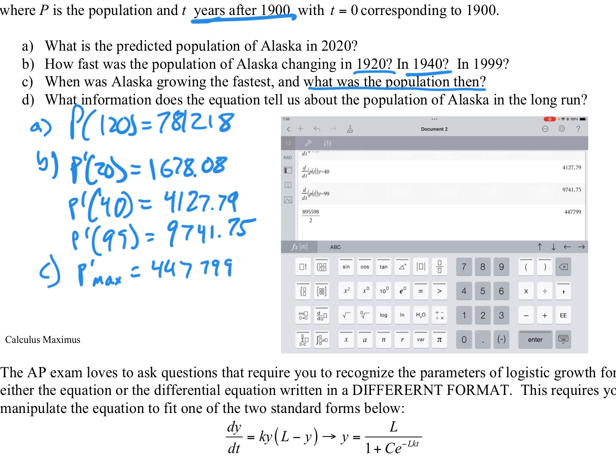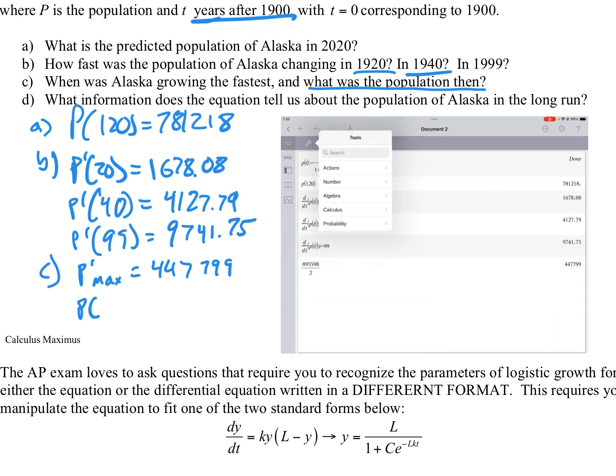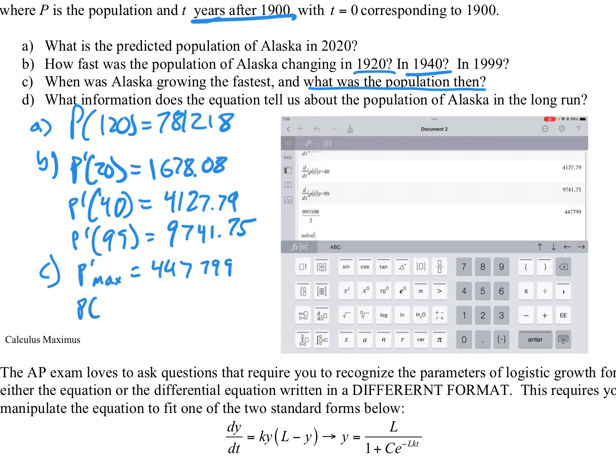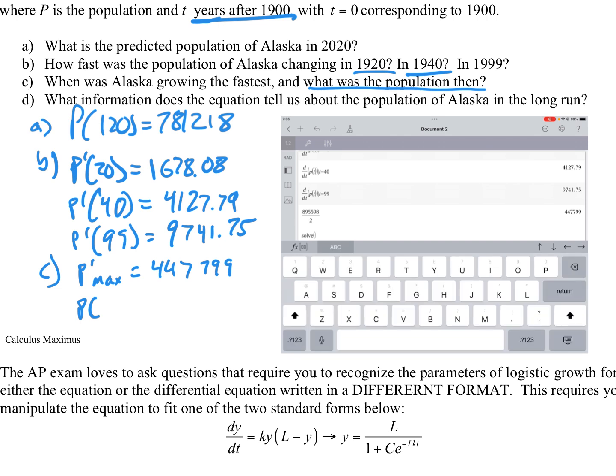All right, so let's find out when that was happening. We need to plug that in for our equation. So we need to find out when this P of t here was equal to 447,799. All right, so let's go ahead and solve. So we need to go to menu, algebra, solve. Okay, and we're going to solve. We want to find out when P of t, so you don't have to type that whole thing again because we already have P of t typed in.